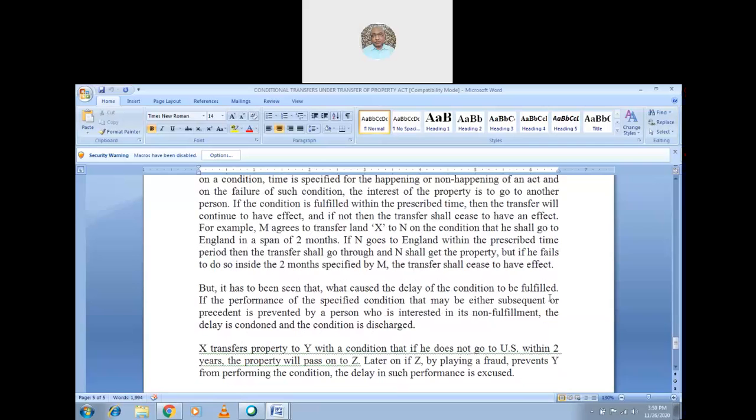That is what is stated in Section 34. But it has to be seen who caused the delay in the condition. Suppose someone intentionally causes the delay, then the condition will not be a valid condition. If the performance of the specified condition, either subsequent or precedent, is prevented by a person who is interested in its non-fulfillment, the delay is condoned and the condition is discharged.